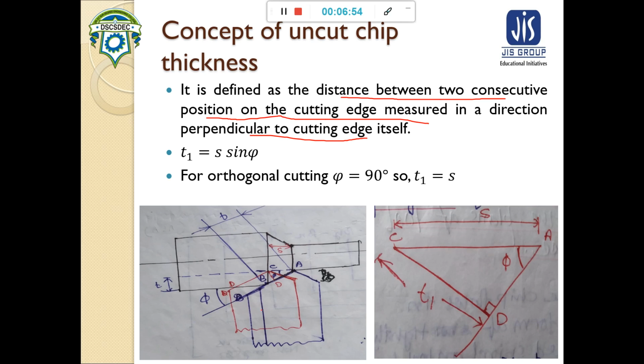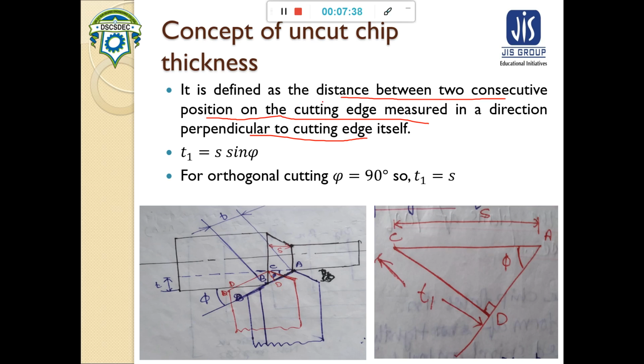That means, see here, if this much feed S is given, the point A will move to point C, and this point D will move to this point D. So this perpendicular distance CD will be equal to our uncut chip thickness.